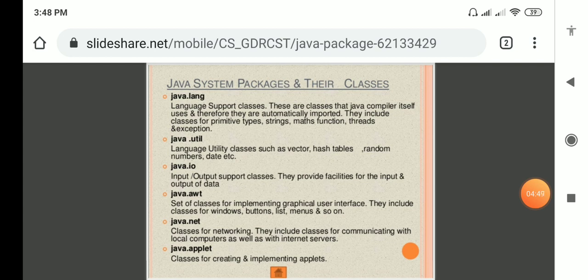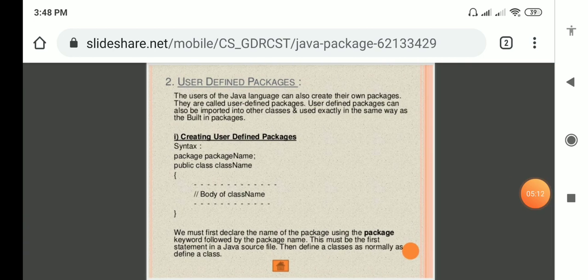And java.net: when you are writing networking programs related to communication between programs, definitely we should import java.net. And java.applet: when you are creating web related pages, it automatically invokes java.applet, so it is used for implementing applets. User defined packages are the ones we can prepare by ourselves. The users of Java can also create their own packages.